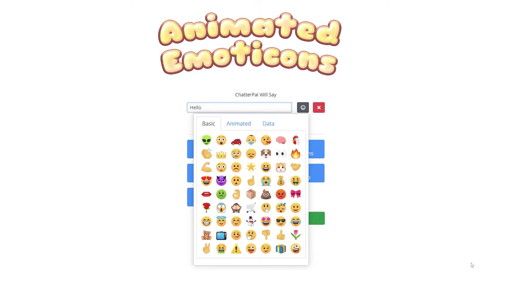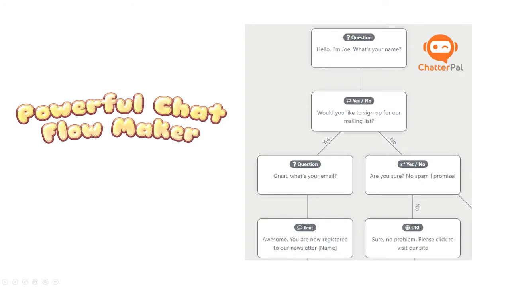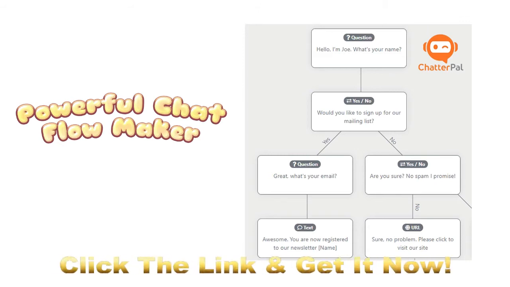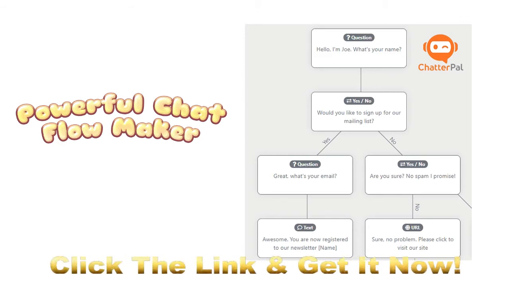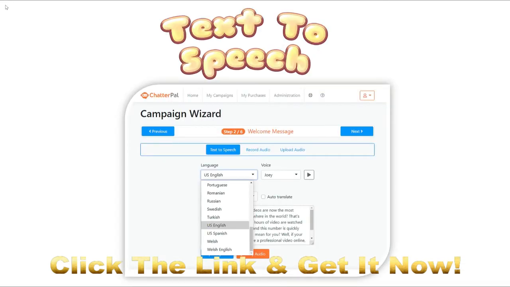Talking about possibilities, we have to also talk about the great flexibility that is part of ChatterPal, and that is powerful chat flows that you can build with the app. The beauty is we pre-integrated existing chat flow templates, but you also have the flexibility to create any type of chat flow that you want, which can be intelligent. It can actually get people to do appointment booking or lead generation, generate more sales, give away discount coupons, and a whole lot more. This is just the start.